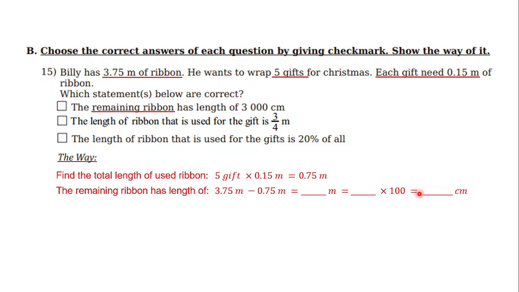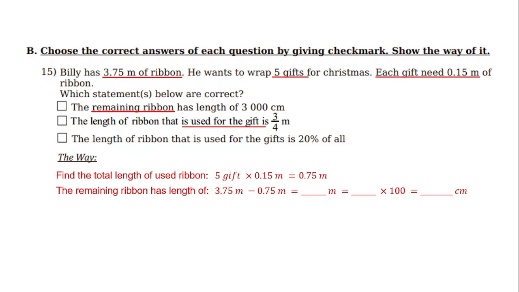After that, you can compare your work with the statement. Is it correct or not? If it's correct, just put a check mark here. But if it's incorrect, just leave it. Okay? Good. For the second statement, it is said that the length of ribbon that is used for the gifts is 3 out of 4 meters.